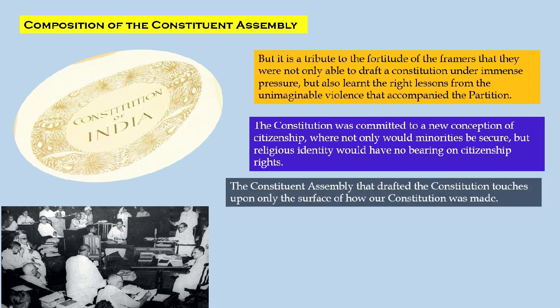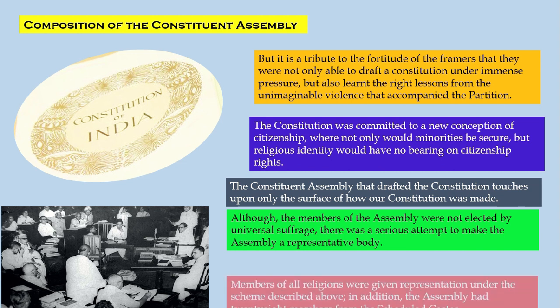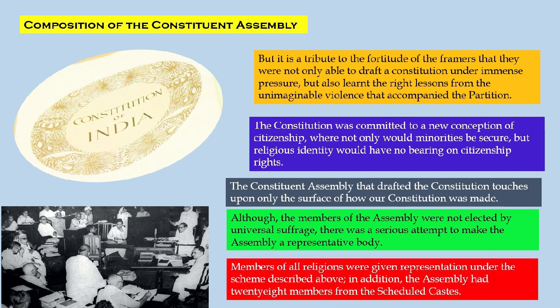The Constituent Assembly that drafted the Constitution touches upon only the surface of how our Constitution was made. Although the members of the Assembly were not elected by universal suffrage, there was a serious attempt to make the Assembly a representative body. Members of all the religions were given representation under the scheme described above. In addition, the Assembly had 28 members from the scheduled castes.